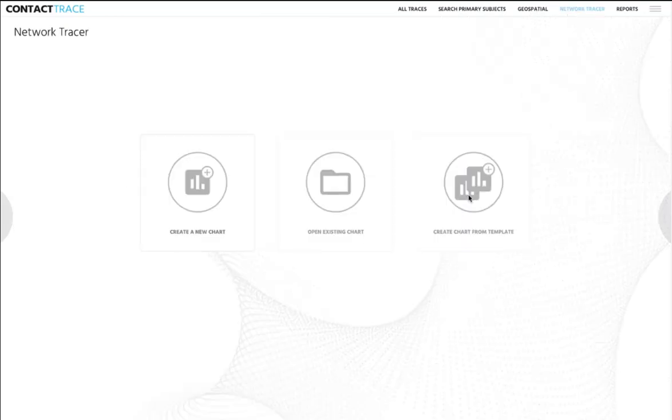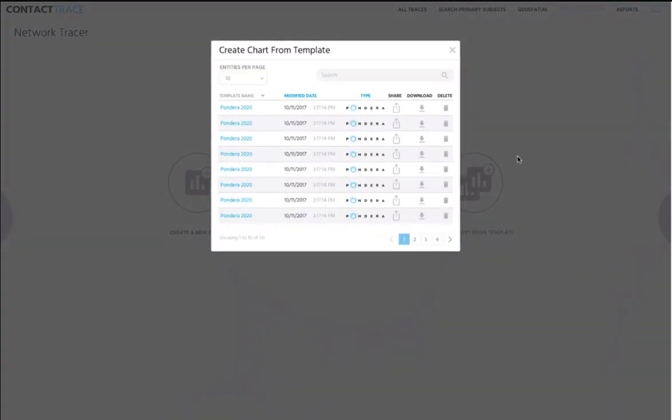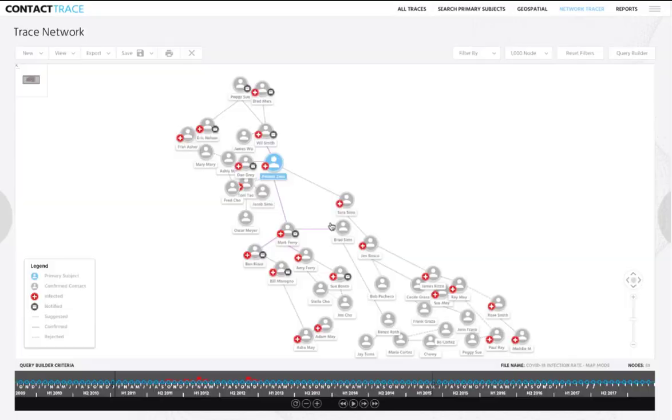These network charts can be really, really helpful, and essentially the query is already built and loaded and just needs the information of the subject that you would like to load into the trace network. So in this example chart, we've got our patient 0 here in the center and the way that he's made contacts and potentially exposed other individuals and then their test status. So for example, patient 0 is here, had contact with Mark, he's tested positive, and now here's the people that Mark had contact with who've now also tested positive. The ones without the pluses have no positive test result.